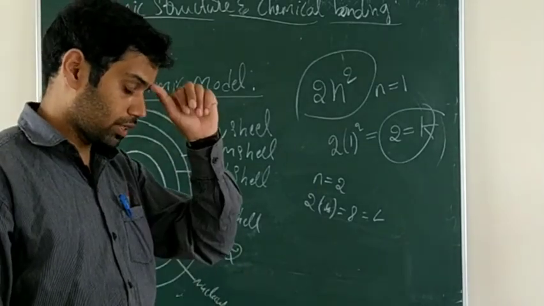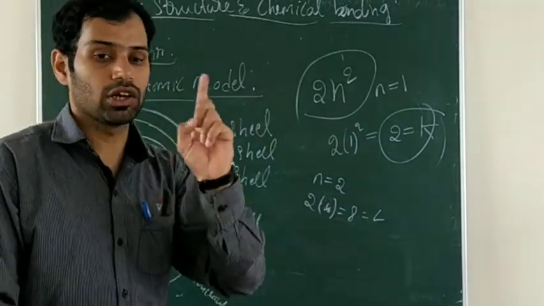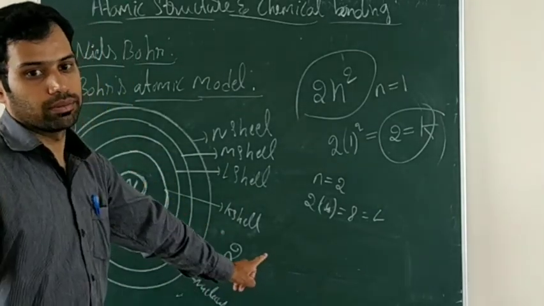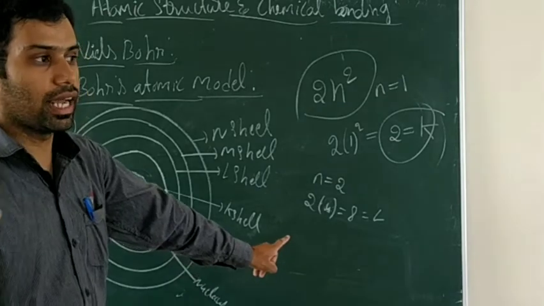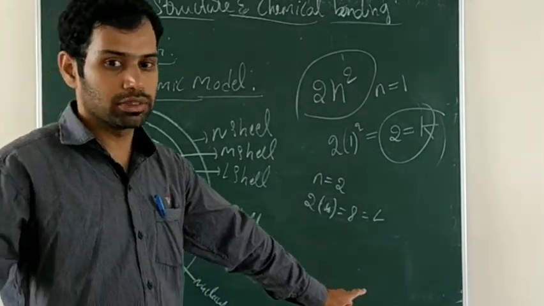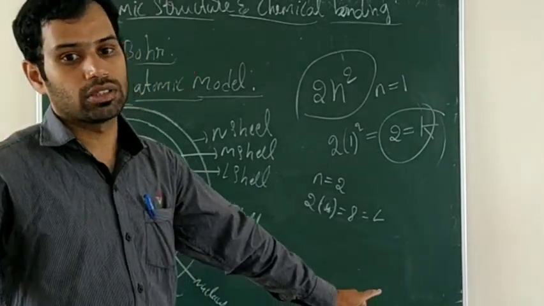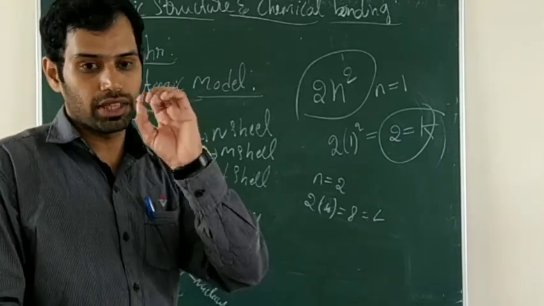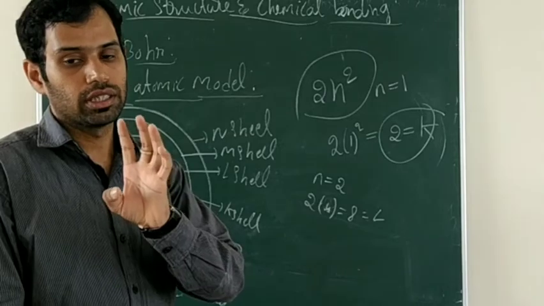So the L shell has the capacity to hold 8 electrons. To find the M shell, n is equal to 3. So 3 squared is 9, 9 times 2 is 18. So in the M shell you can put 18 electrons. Then the capacity of the M shell is 18 electrons. Keep that in mind.